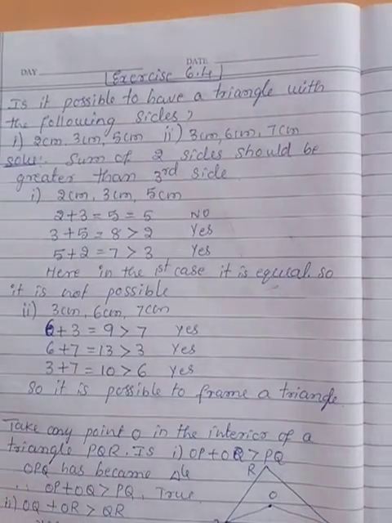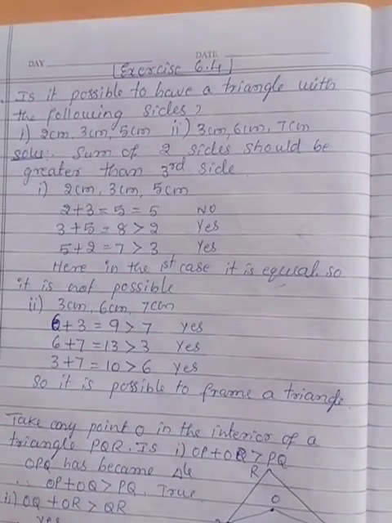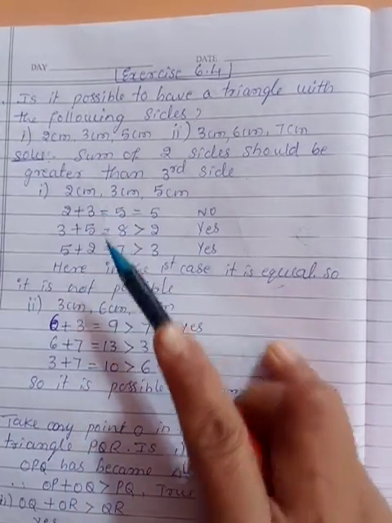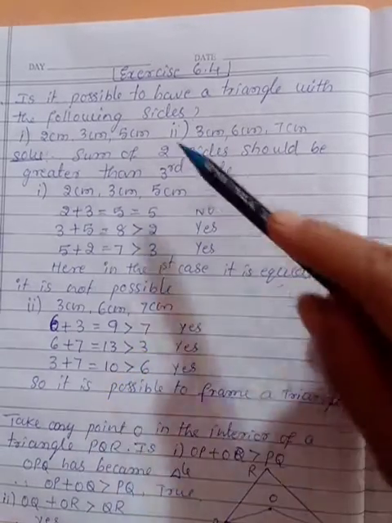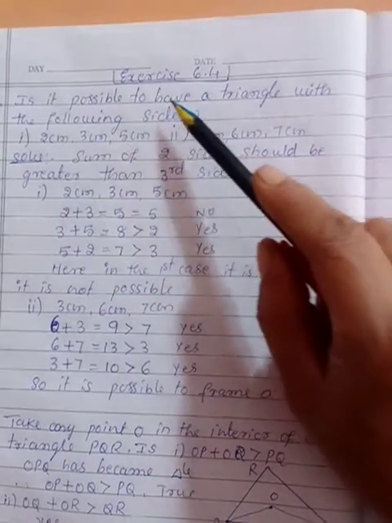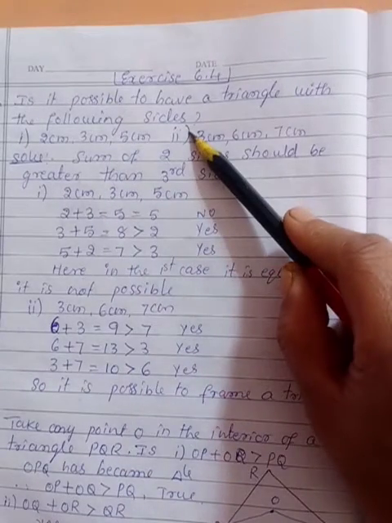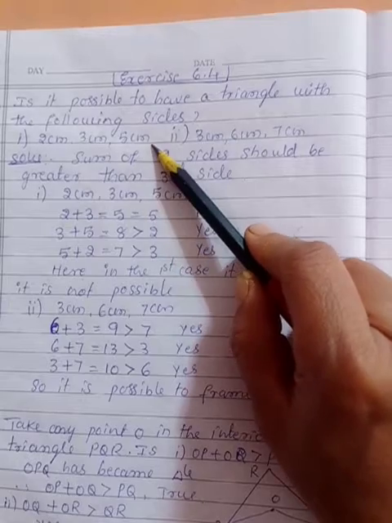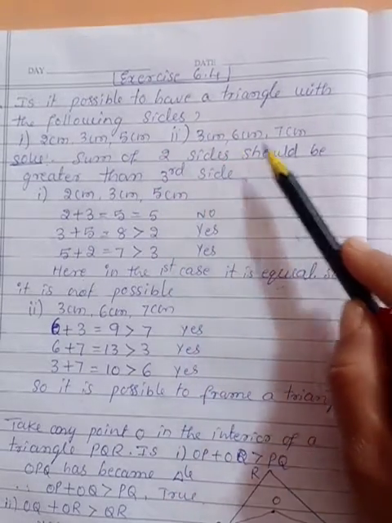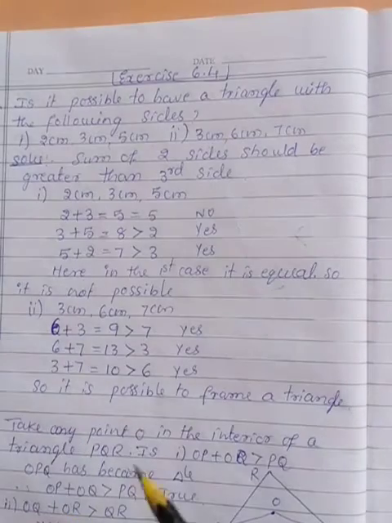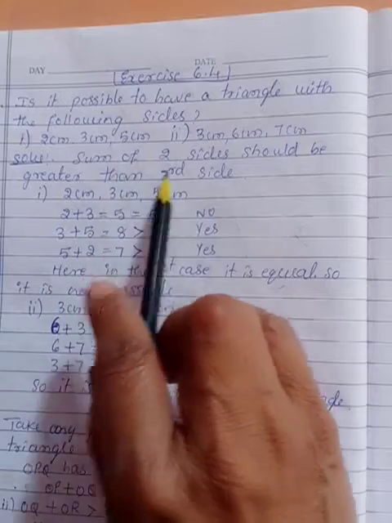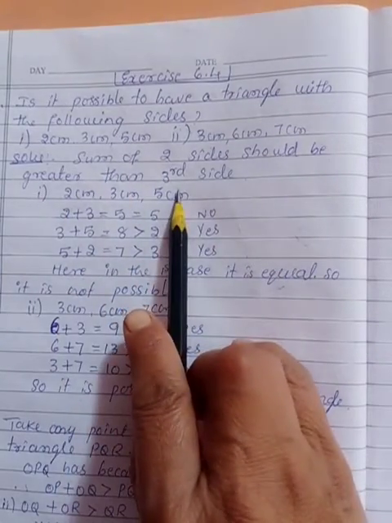Now we will move to the exercise problems of exercise 6.4. So, it is related to that property only. The sum of two sides is greater than the third side. Here are a few questions. Is it possible to have a triangle with the following sides? They are asking 2 cm, 3 cm, 5 cm. That is the first question. Second question: 3, 6, 7. First we will take the first. How do we find out whether they can be sides? Just apply this only. The sum of two sides should be greater than the third side.